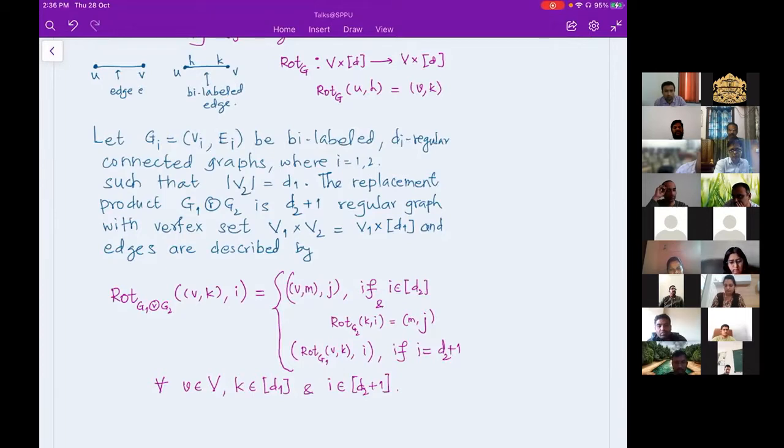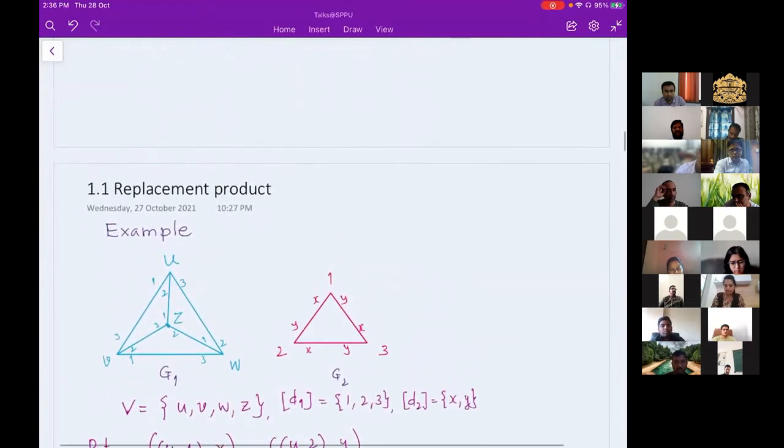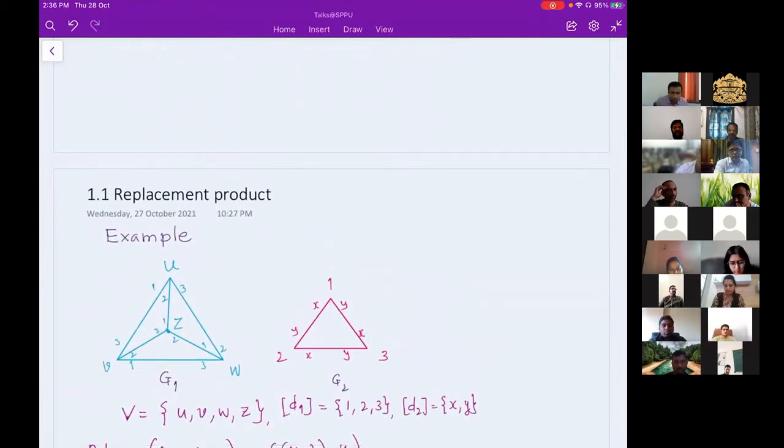I'll explain this with the help of an example. I have these two graphs. In the first graph I have 4 vertices, and the degree of each vertex is 3. Here I have a 3-vertex graph, which I consider as a triangle, so it's a 3-cycle, and then I use some labeling. One can have the same label at both ends also, but I'm just trying to avoid it. Depending on your coloring, your resultant graph will look different, so coloring will play a role.